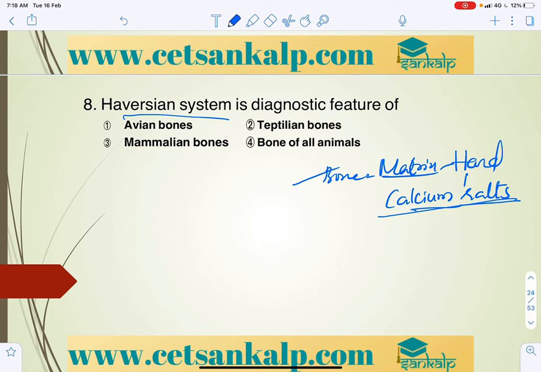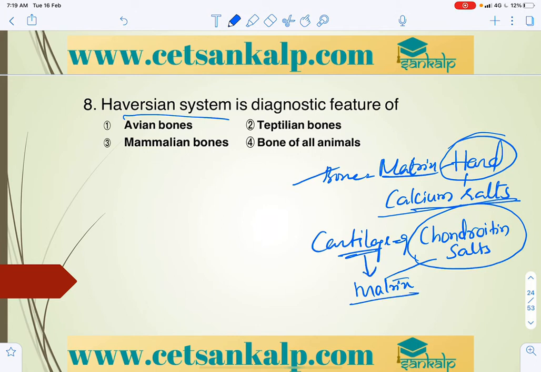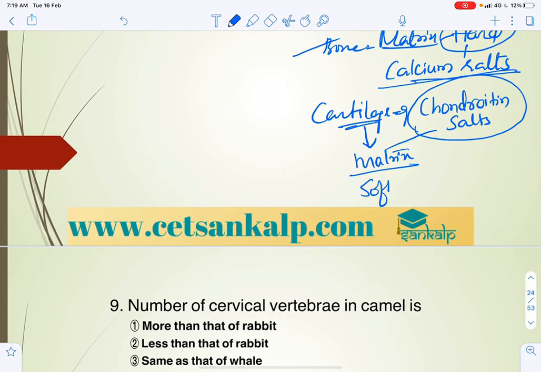Calcium salt makes that matrix hard, whereas in cartilage we can see chondroitin salts. Due to the presence of chondroitin salts in the matrix of the cartilage, they are soft, we can say pliable, which means soft and able to stretch a little.